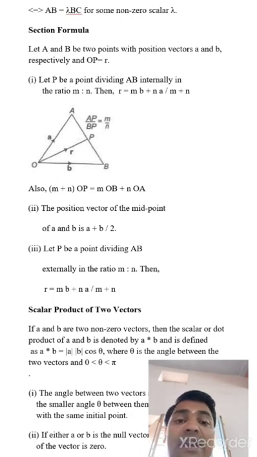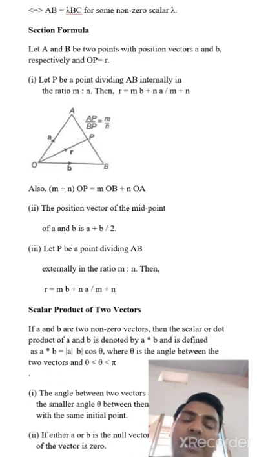But here r equals mb plus na upon m plus n, where b vector is the second point and a vector is the first point. Applying cross multiplication, (m plus n) OP equals m OB plus n OA. It means (m plus n) r equals mb plus na, where a equals OA and b equals OB.